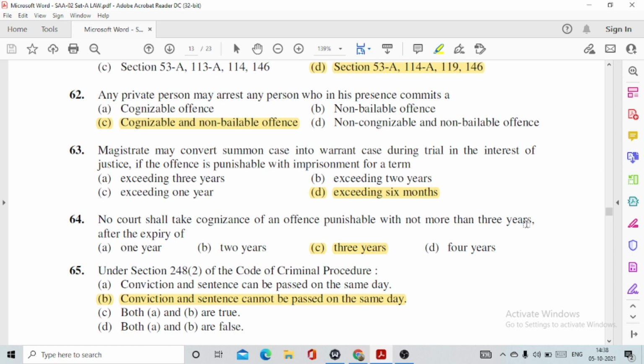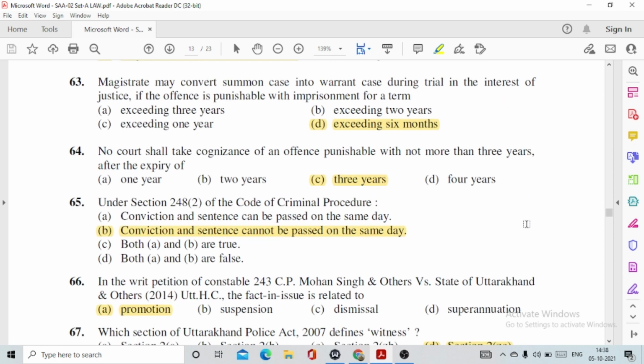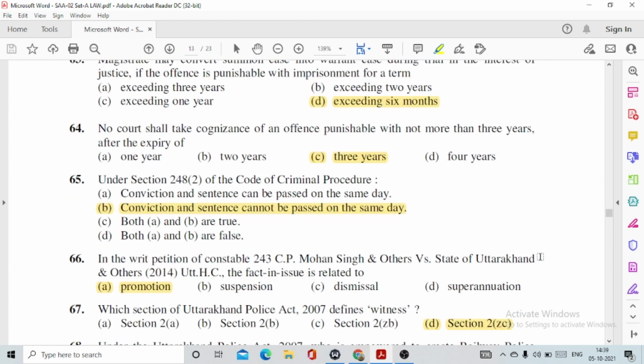64, no court shall take cognizance of an offence punishable with not more than 3 years after the expiry of option number C, 3 years. 65, under section 248 clause 2 of the Code of Criminal Procedure, option number B, conviction and sentence cannot be passed on the same date.